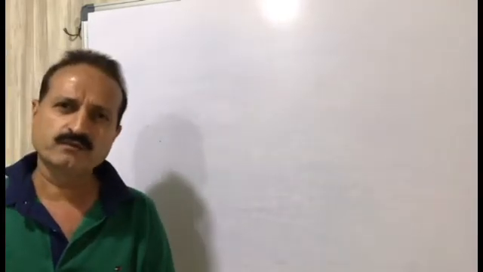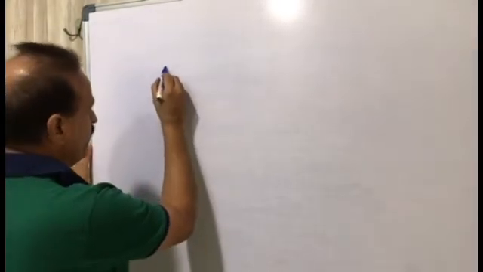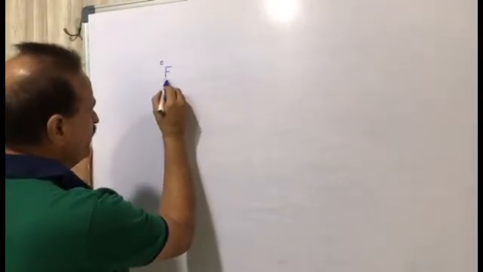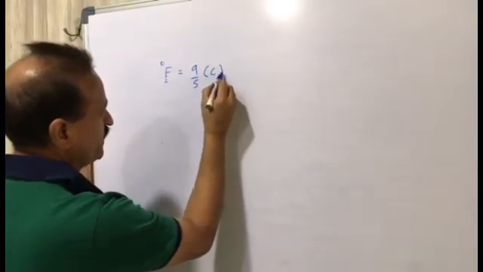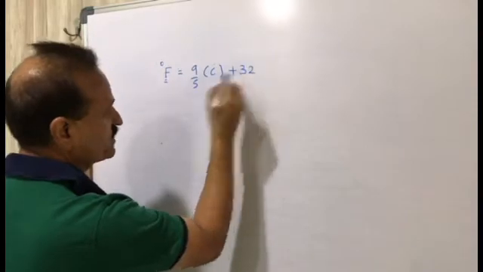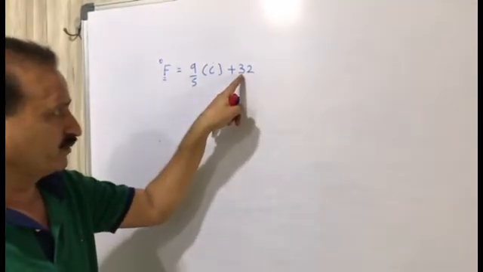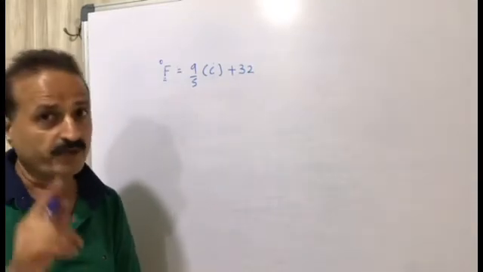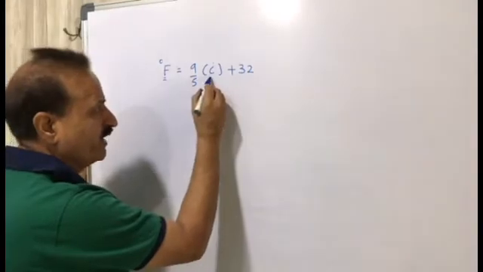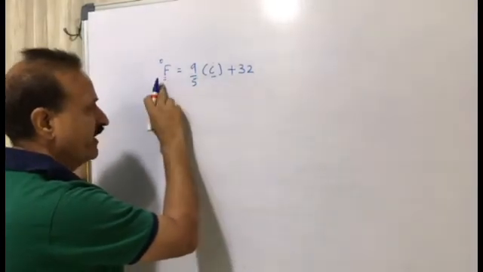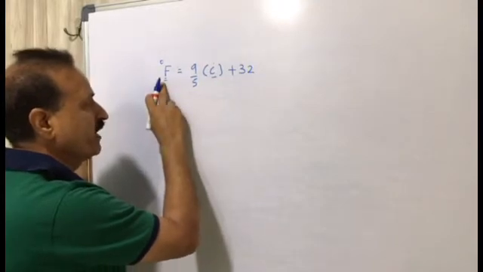Let's have discussion. So degree Fahrenheit equal to 9 upon 5 into degree centigrade plus 32. This is the equation. In your book there is not given 32, there is 3 only, but it is 32. So if you have the value of degree Celsius and want to find out Fahrenheit, you just put the value over here, you will get the value of Fahrenheit.